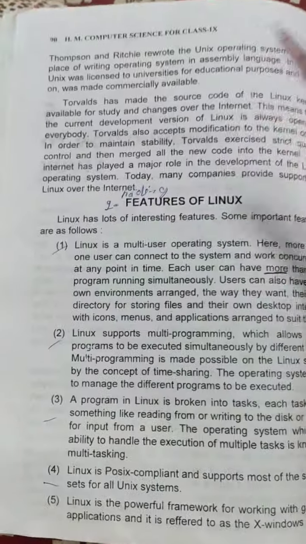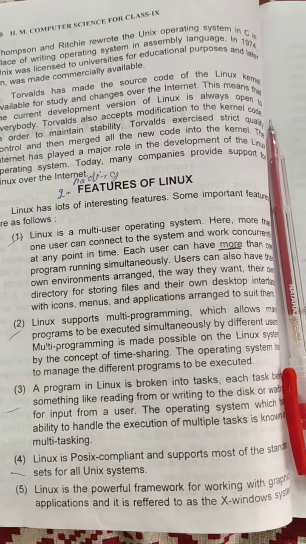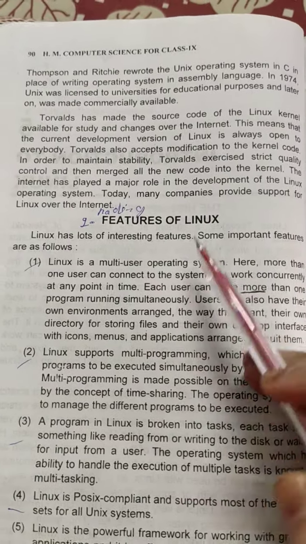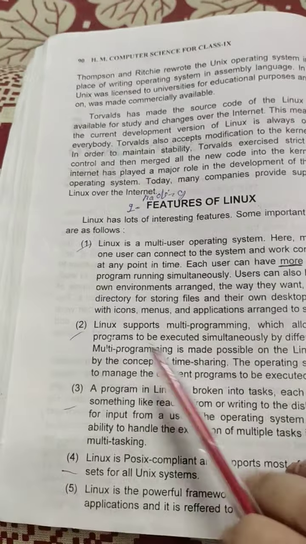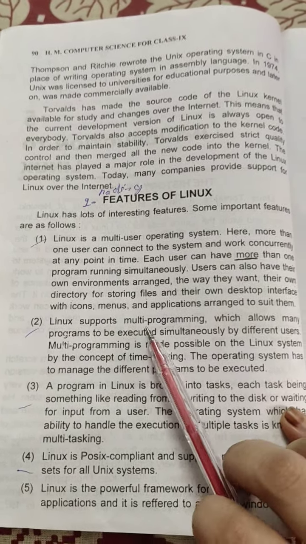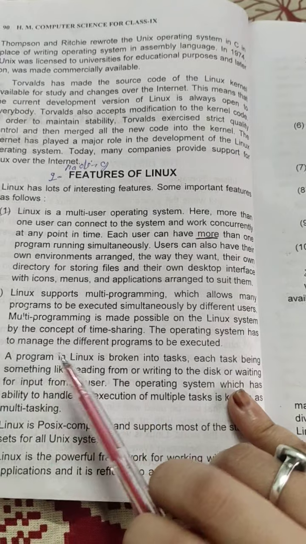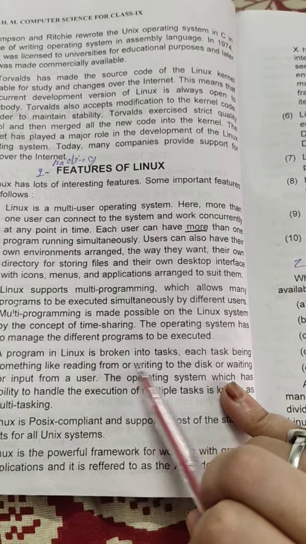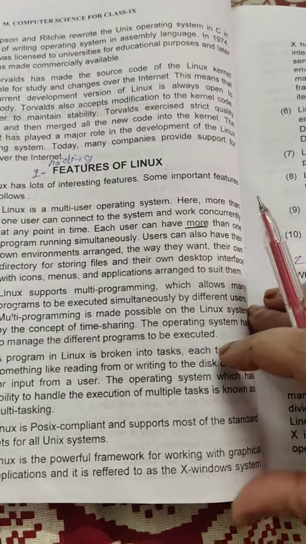Next are the various features. Linux is a multi-user operating system; many users can operate Linux at the same time. Linux supports multi-programming, so multi-programming applications can be used in the Linux operating system. A program in Linux is broken into tasks, and these can be used for reading as well as writing.